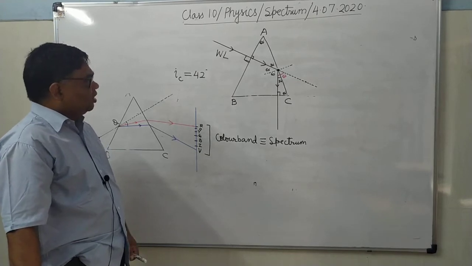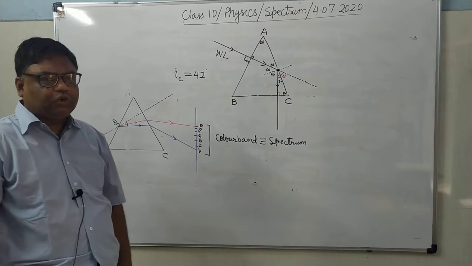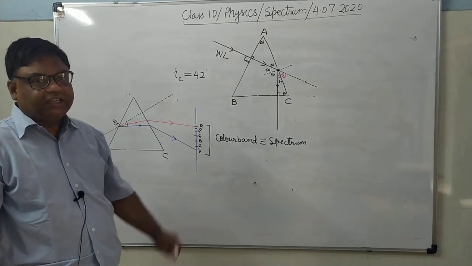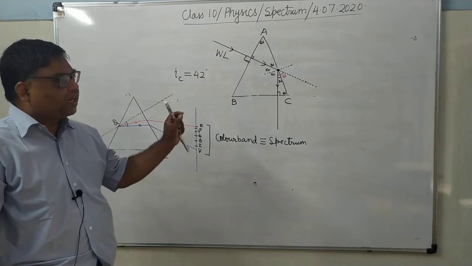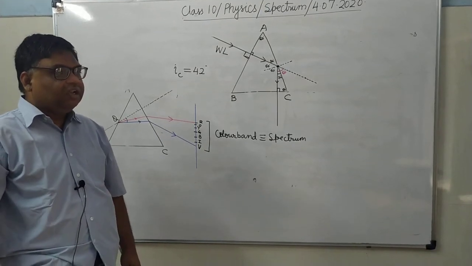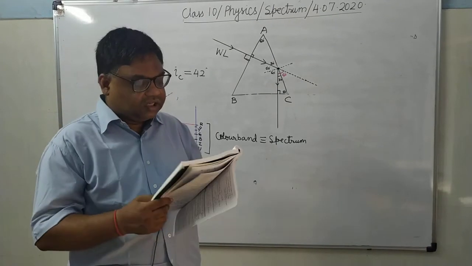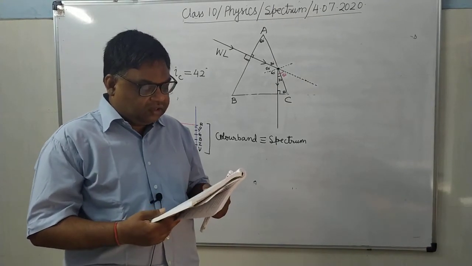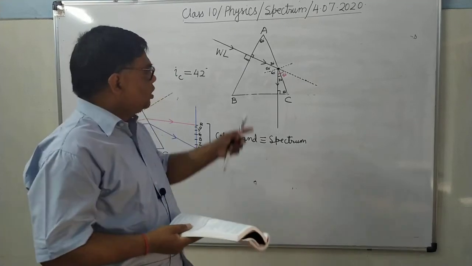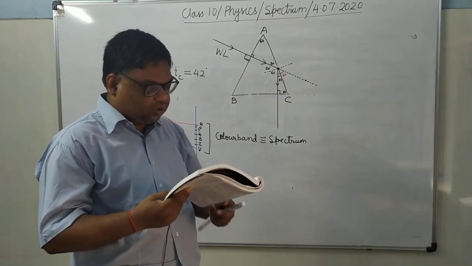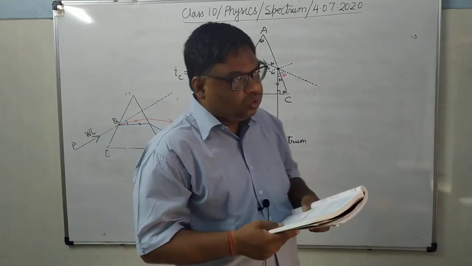By our previous knowledge, we know that the critical angle is 42 degrees, but we will not state that here. We will just write that the critical angle for the given glass prism is smaller than 60 degrees. Then name the phenomenon exhibited by the light beam. It is total internal reflection. So everything I have explained. Then you can see here there are two numericals.